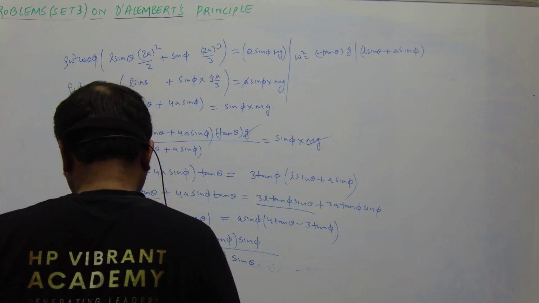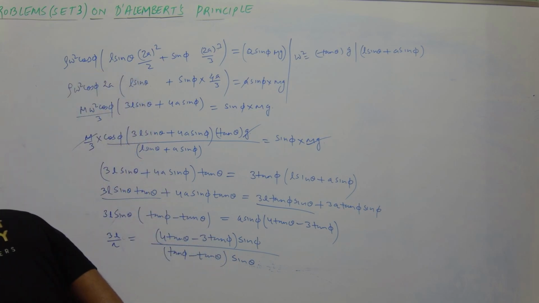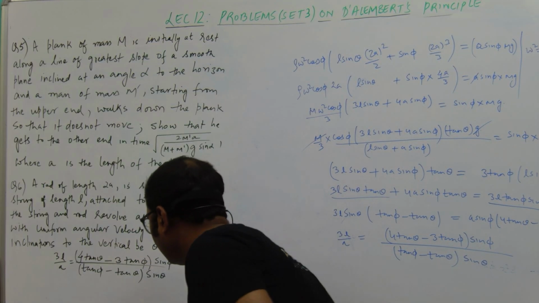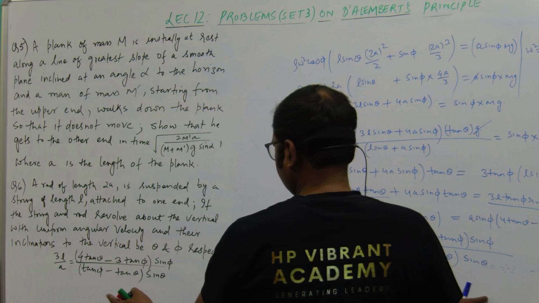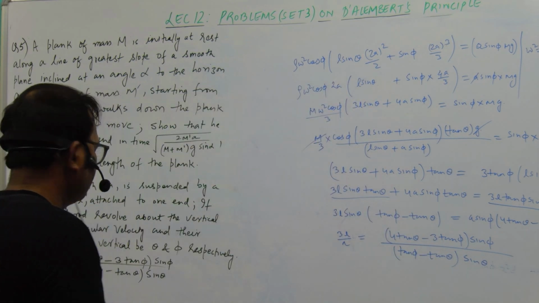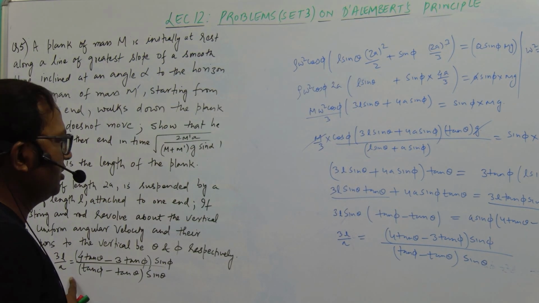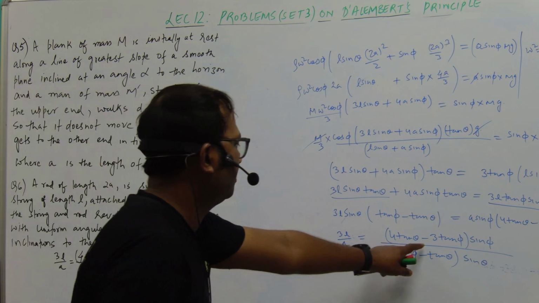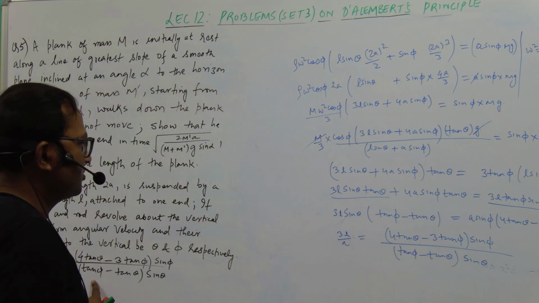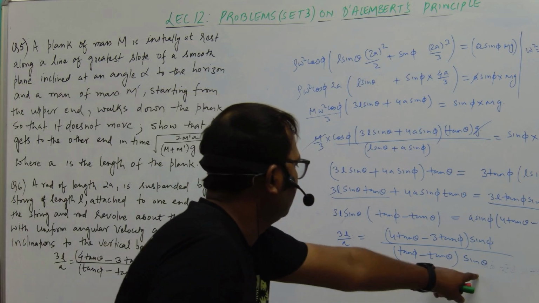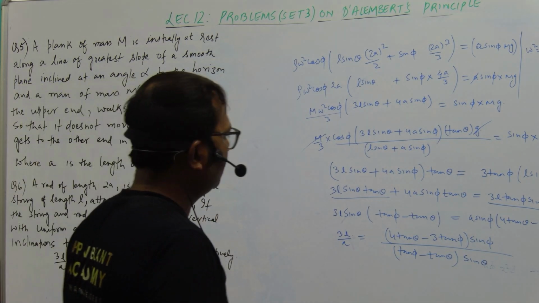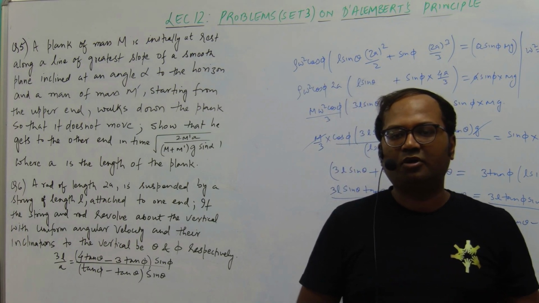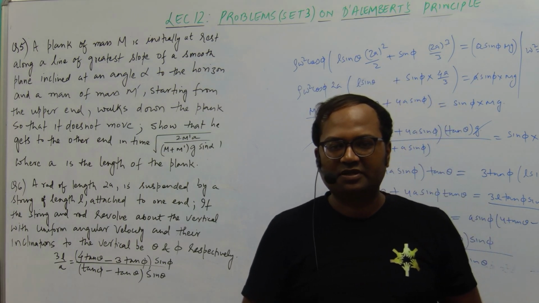Let us go back to the question and compare these two terms. So we have 3L upon a is equal to (4 tan theta minus 3 tan phi) upon (tan phi minus tan theta) into sin theta. So this is all about the problems on D'Alembert's principle. Thank you.